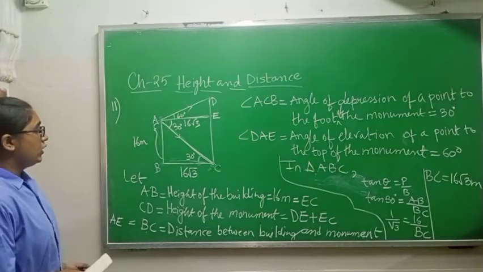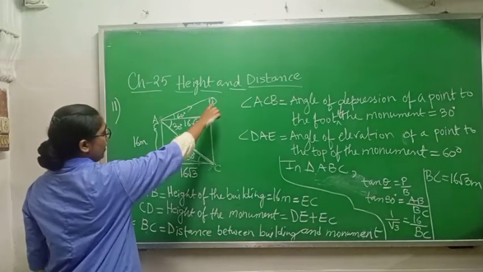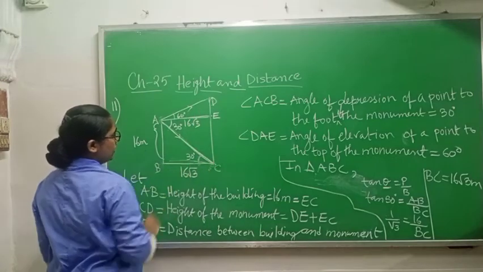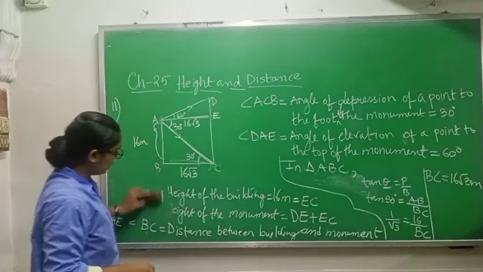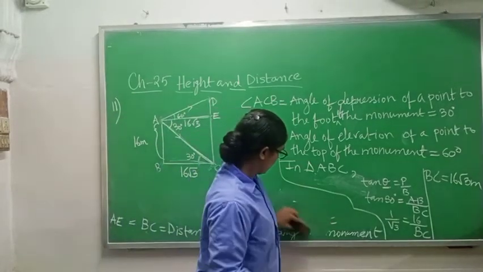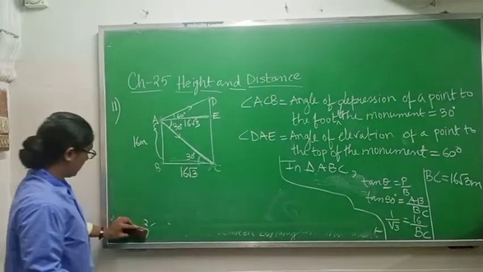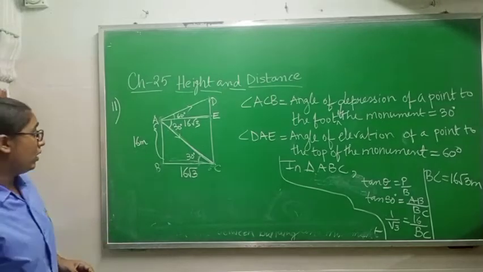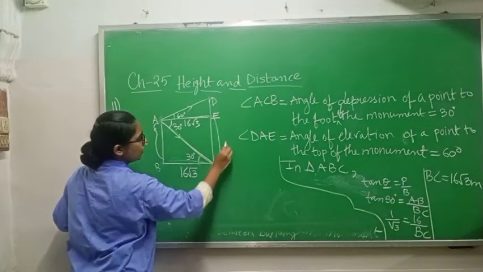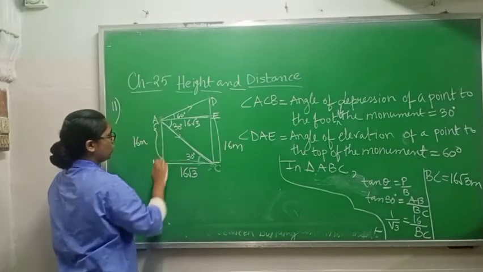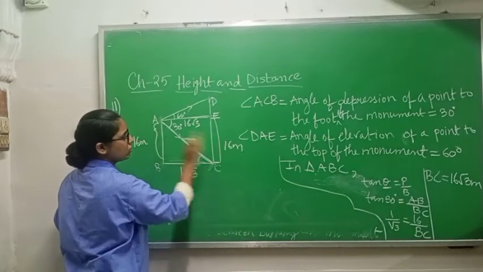Now after that you have to find CD. How will you find CD? I am rubbing this portion, class, otherwise I will not be able to do the sums. Now what you will write? From E to C it is also 16 meter because A to B is 16 meter.